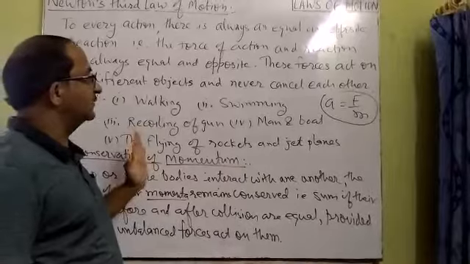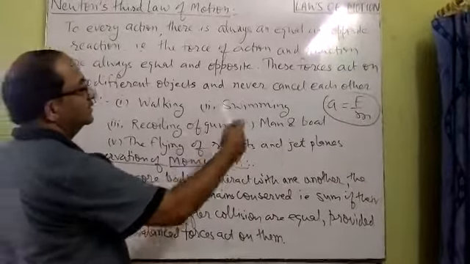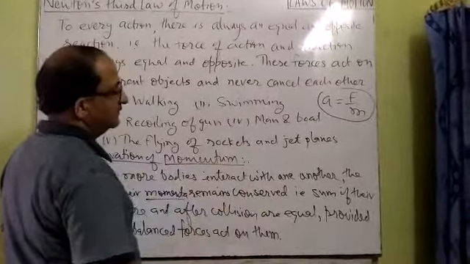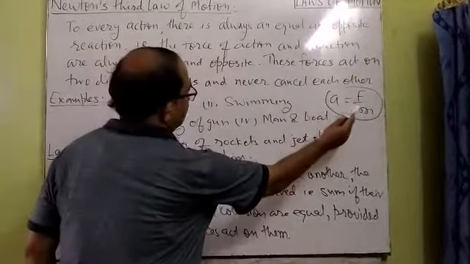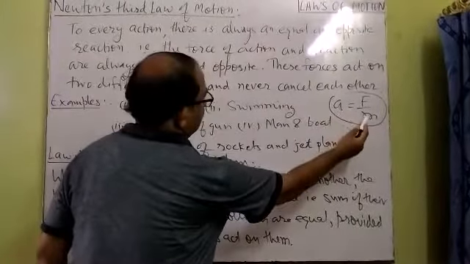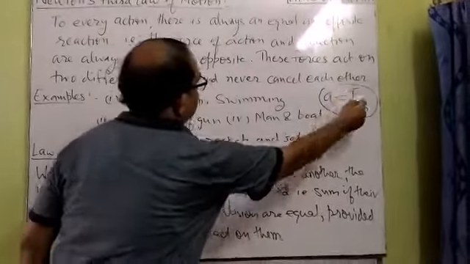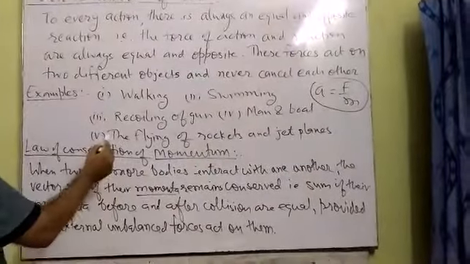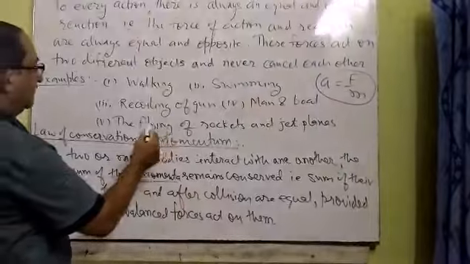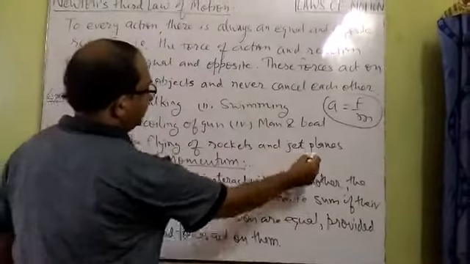Forces are always equal and opposite, but the acceleration on two objects may be different. It depends on the mass. Actually, the acceleration is inversely proportional to the mass when the force remains constant. So the fourth part is the flying of a rocket and jet flame.